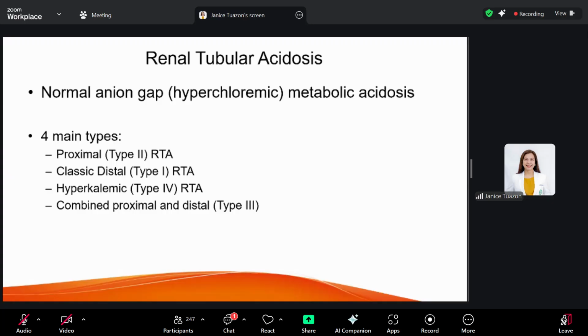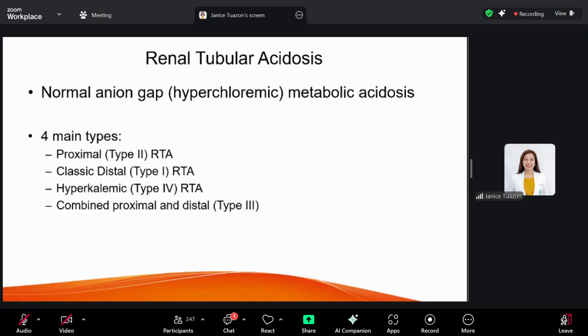Okay, so diagnostic approach. How will you diagnose renal tubular acidosis? The first step is to confirm the presence of a normal anion gap metabolic acidosis, identify the electrolyte abnormalities, assess renal function, and then rule out other causes of bicarbonate losses, which result in the acidosis.